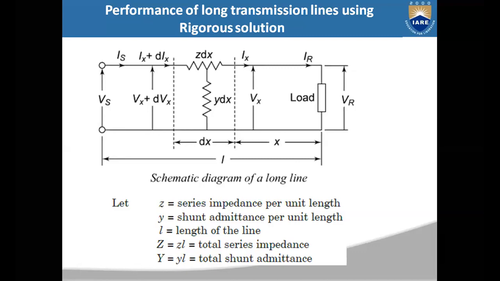Now, if the length of the transmission line keeps increasing, suppose the length of the line is more than 250 kilometers, such lines are called long transmission lines. For those long transmission lines, the analysis will not be done by using lumped parameters. For the analysis of long transmission lines, you have to consider the transmission line as a distributed network itself, and we should not consider it as lumped. If you develop the schematic diagram for a long transmission line, it will be like this, which is shown in the figure.